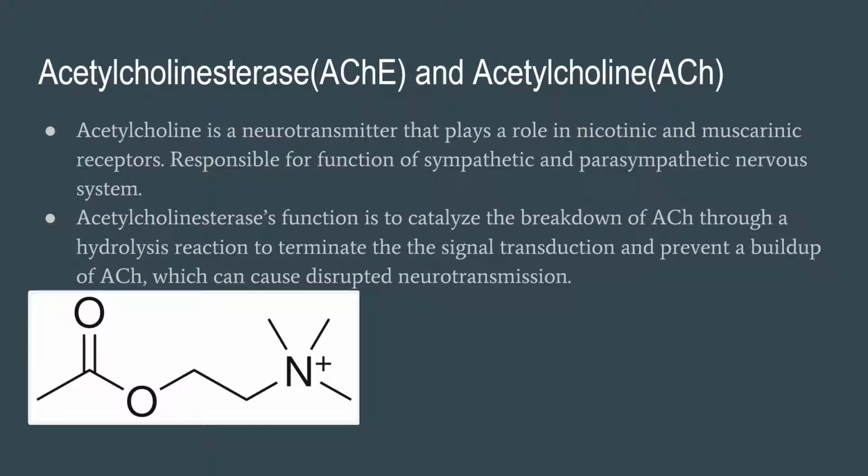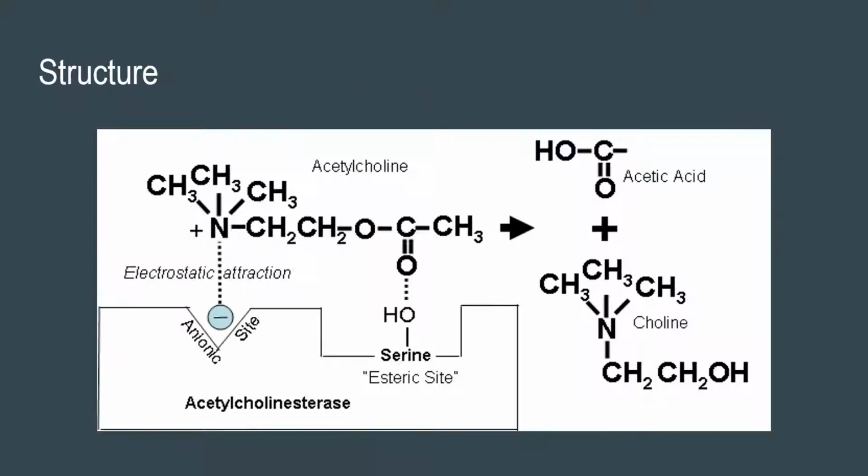Acetylcholine is a neurotransmitter that plays an important role in both the sympathetic and the parasympathetic nervous systems. Acetylcholinesterase is an enzyme that catalyzes the breakdown of acetylcholine through a hydrolysis reaction. This functions to prevent buildup of acetylcholine signal and to determine the acetylcholine signaling.